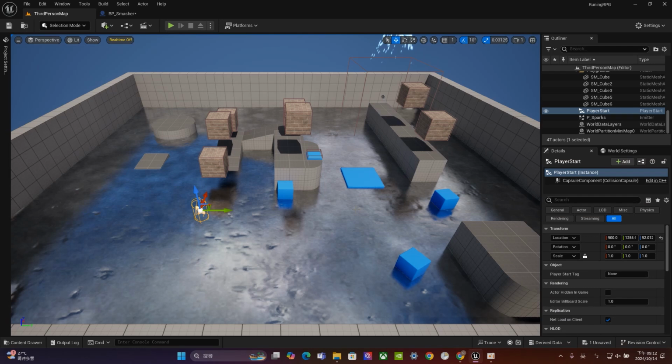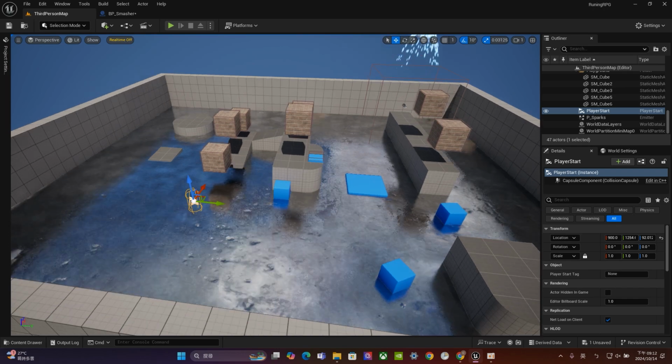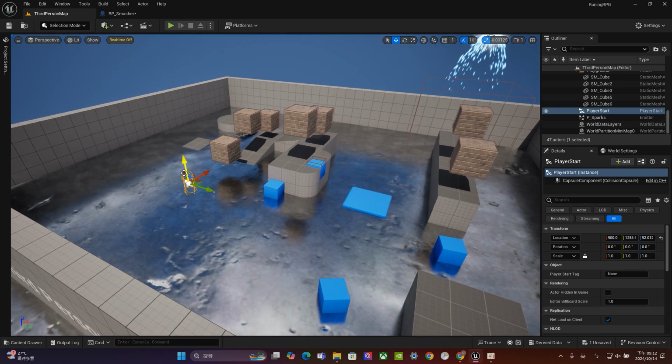Okay, good morning everyone. So today we are going to do this simple parkour game prototype. The idea is like this. First thing, we will have a player. He will be generated at this point, and then he has to go through all these paths.